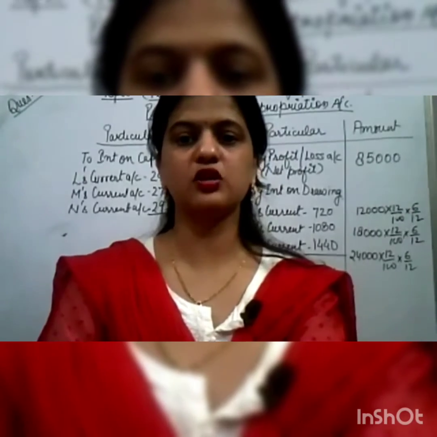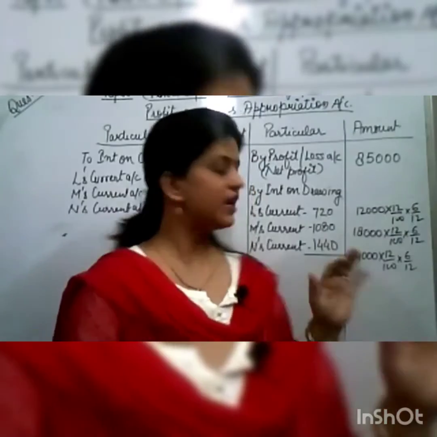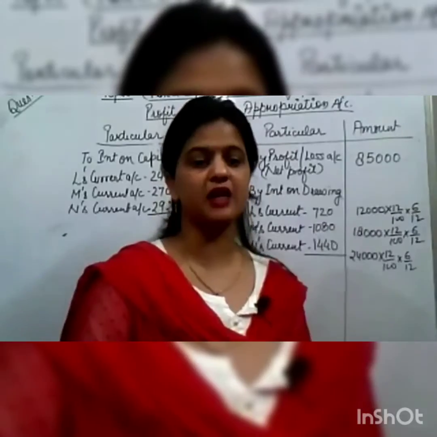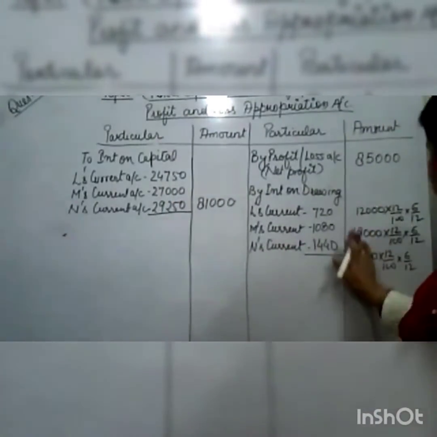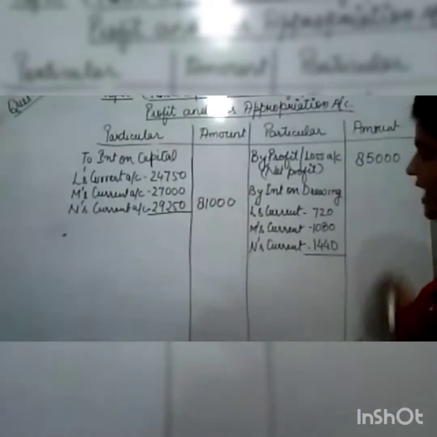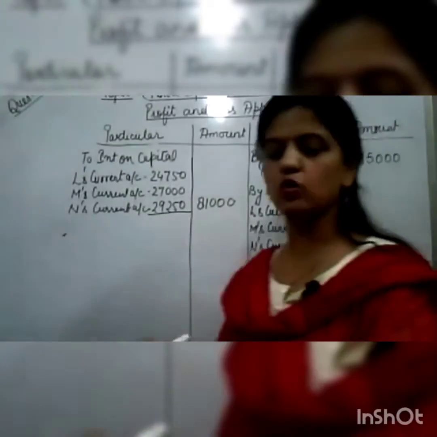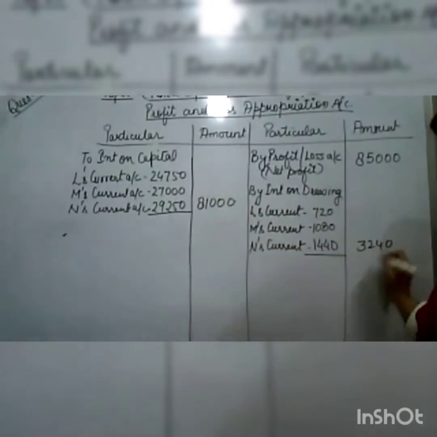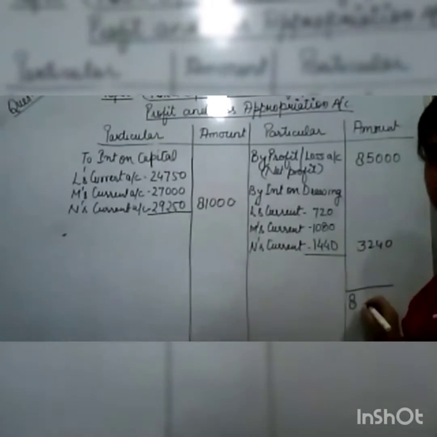Now nothing else is given in the question, so we have to take out the balance. And then we move to the next account, that is the partners' capital account. So take out the balance, then we'll get the total of the credit side, that will be 3,240, and the total will be 88,240.